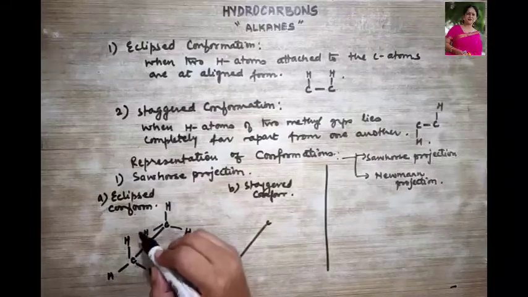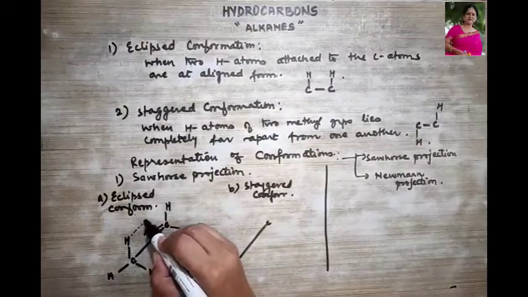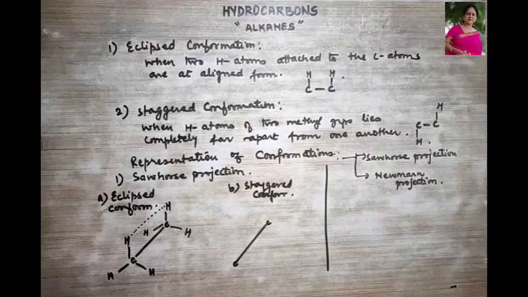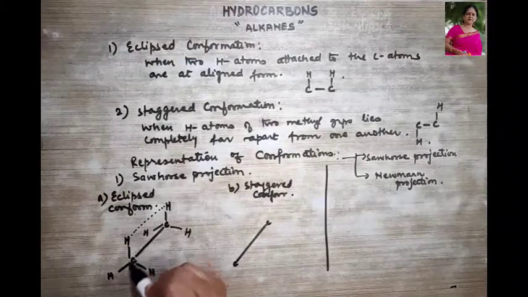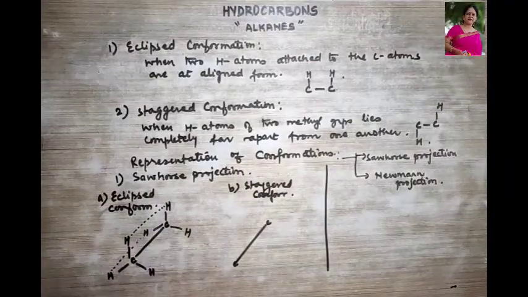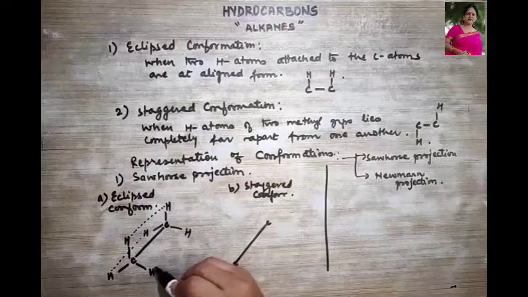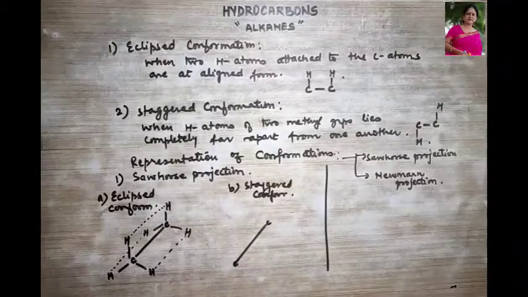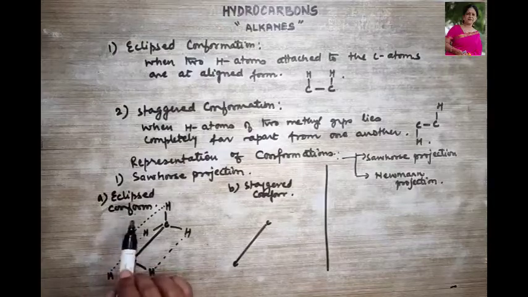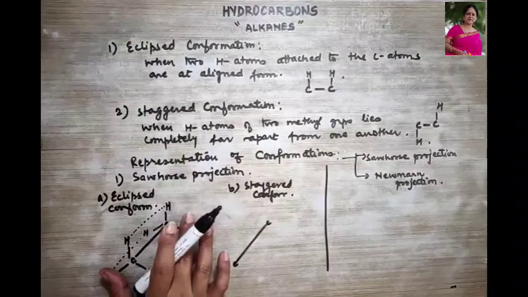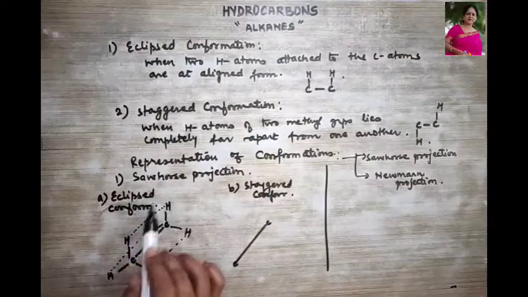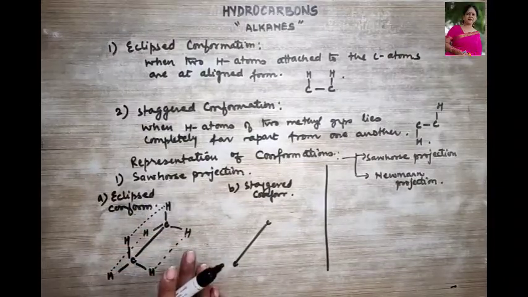This hydrogen of one alkyl group is aligned with this hydrogen of the other alkyl group. Clear? Right? So what kind of a conformation does it show? It shows eclipsed conformation. I hope this is clear. This is called the Sawhorse projection, showing you the eclipsed conformation.